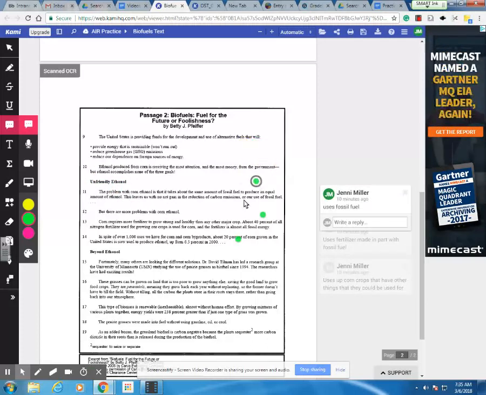which you have that capability in the actual test. So feel free to use that. You could have highlighted as well, but putting it in my own words really helped me.